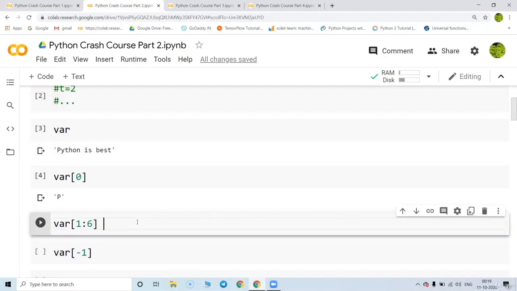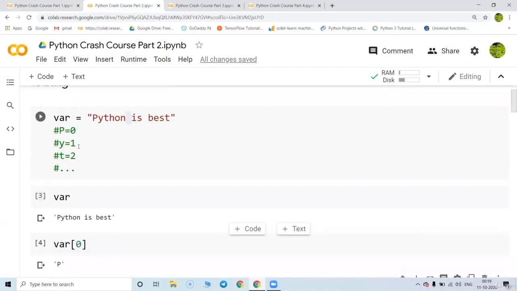Whenever you write in a bracket like this, A colon n, this is going to give the values from A to n minus 1. This is the default way to represent it.